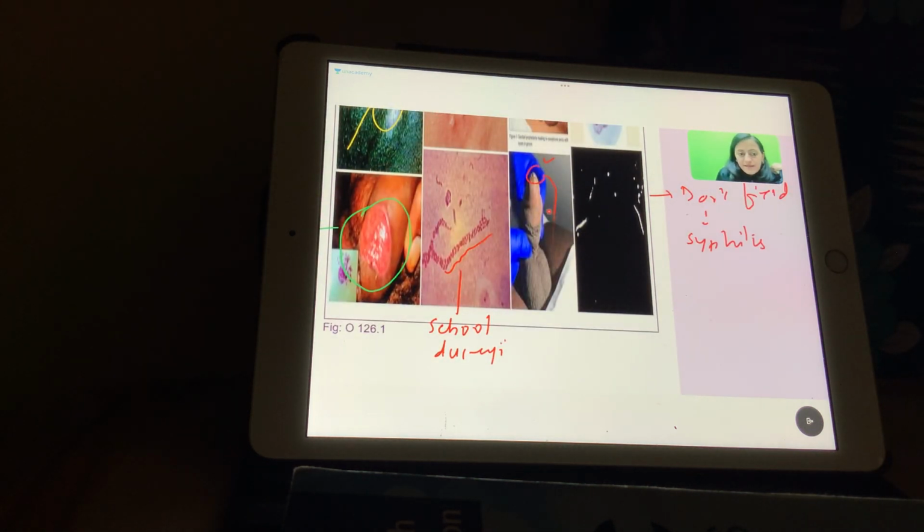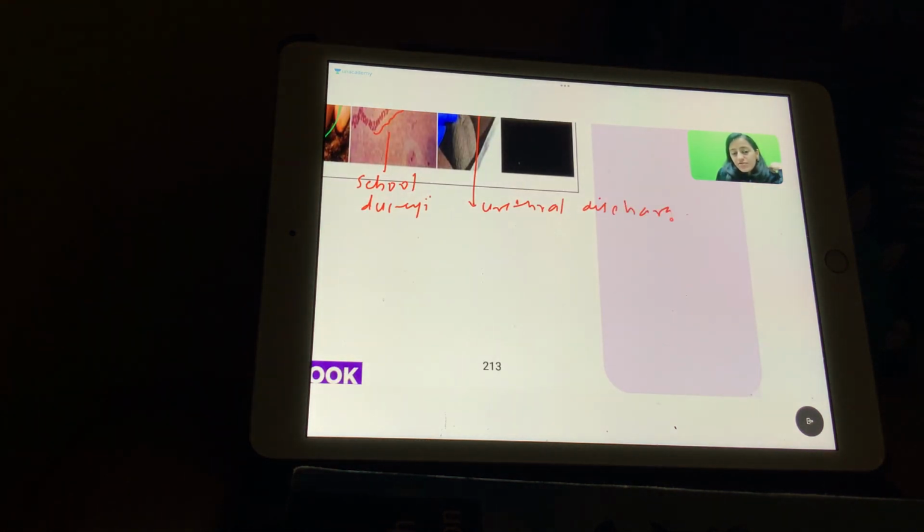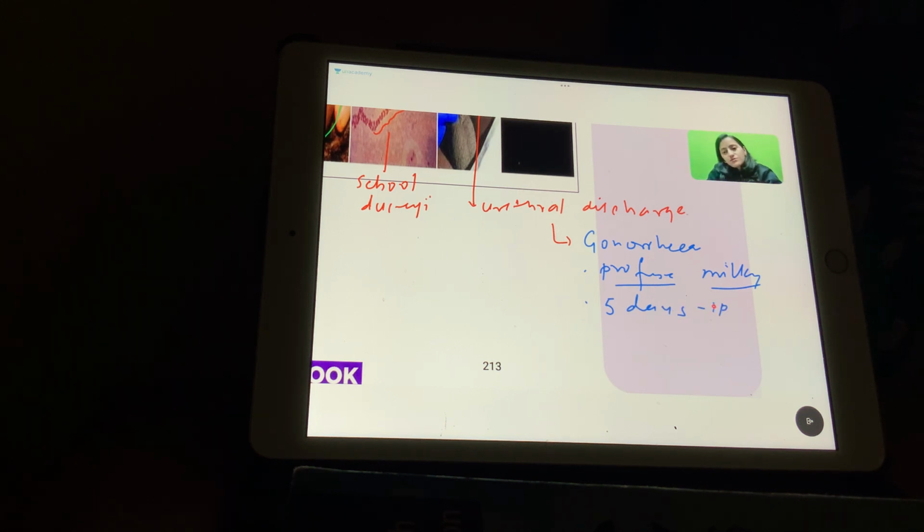This one here is showing the urethral discharge. Right, there is urethral discharge, so urethritis. Gonorrhea is an important differential there. In gonorrhea, we have a profuse, milky urethral discharge, which is seen with a short incubation period, like within 3 to 5 days. So that is gonorrhea. What STI kit do we use for urethral discharge?